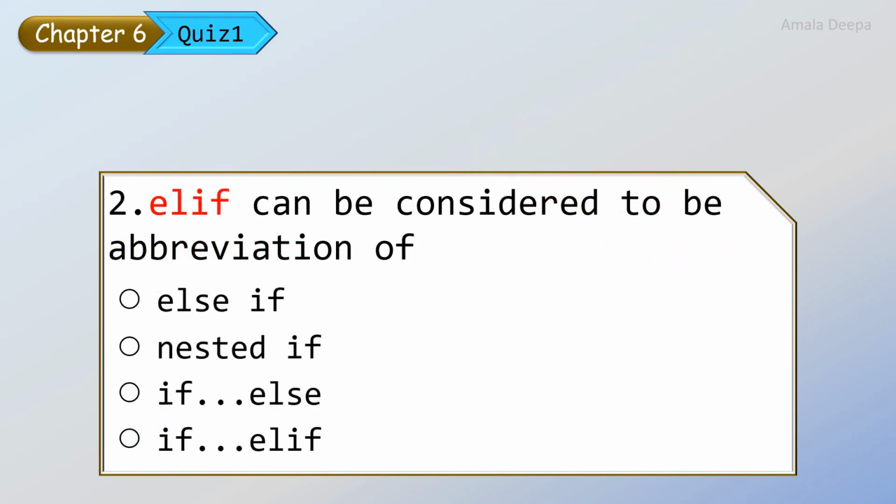elif can be considered to be abbreviation of. Abbreviation means short form. So elif is the short form of else if.